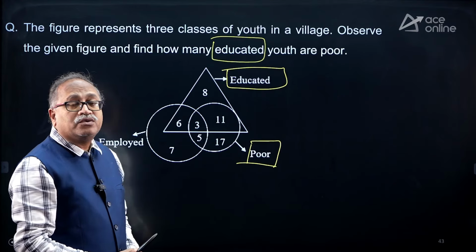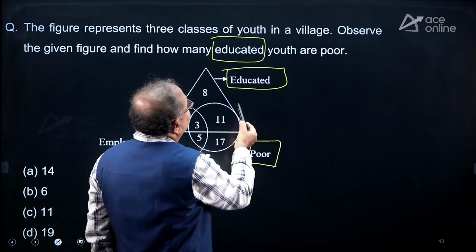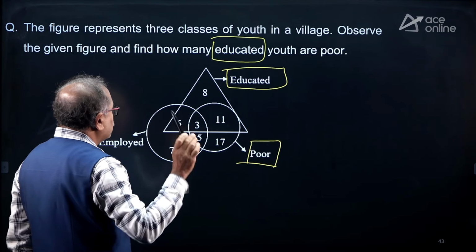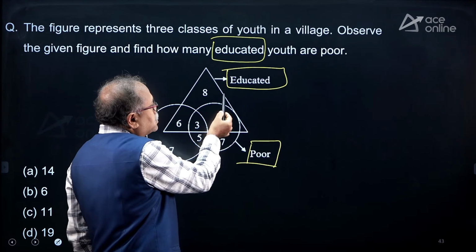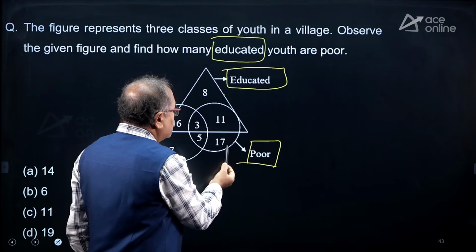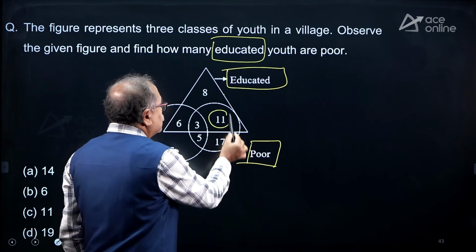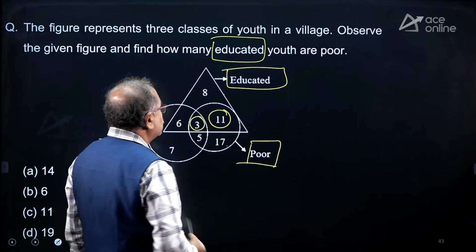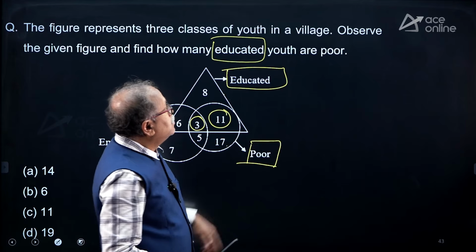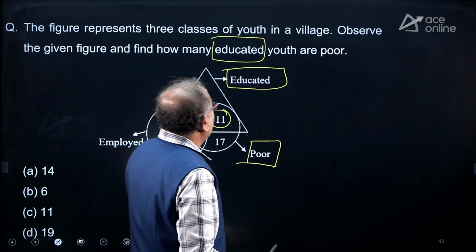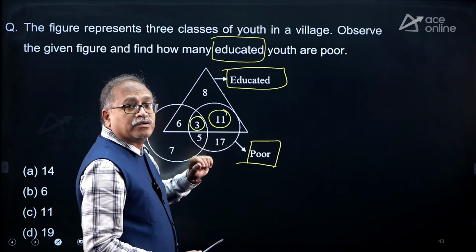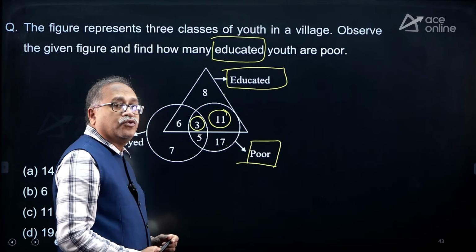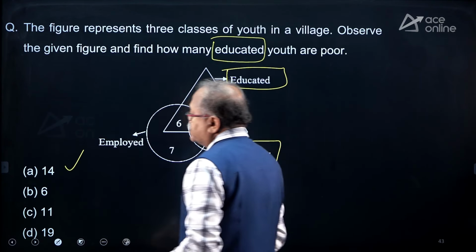It is not said 'but not employed', so it should be the intersection of a triangle and a circle. I can see this 11 is the intersection of triangle and circle, and this 3 is also an intersection of triangle and circle. Since it is not said 'not employed', I can take 3 also. So the total is 14. Option A.